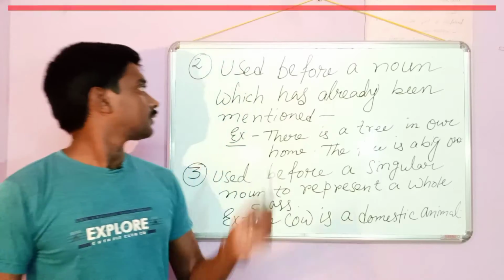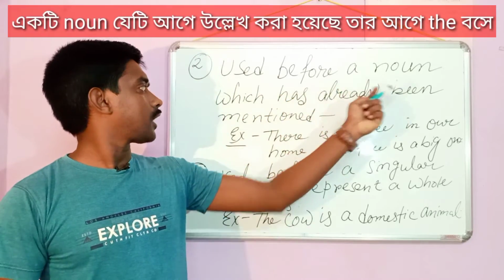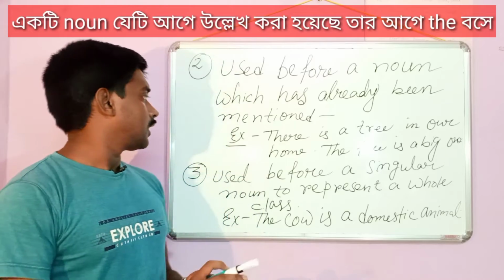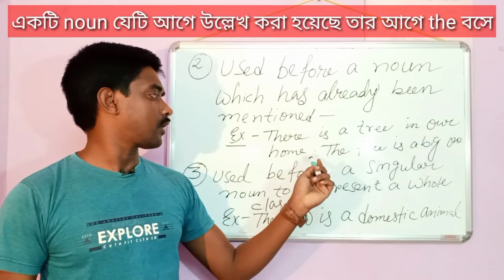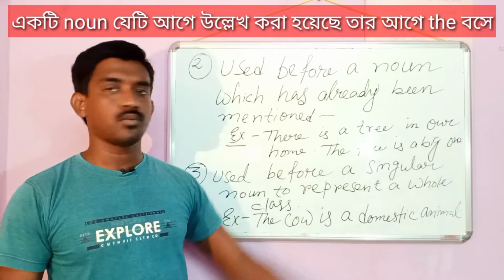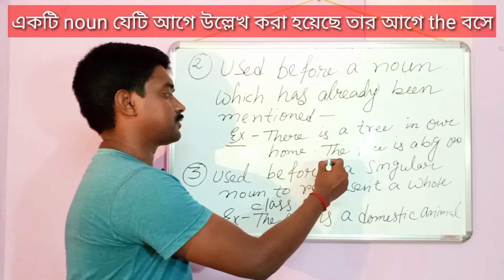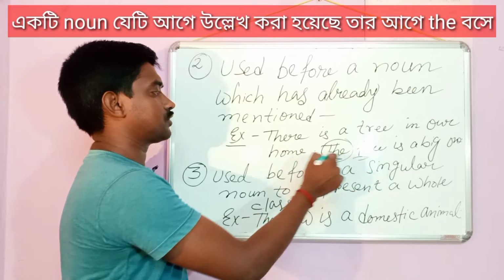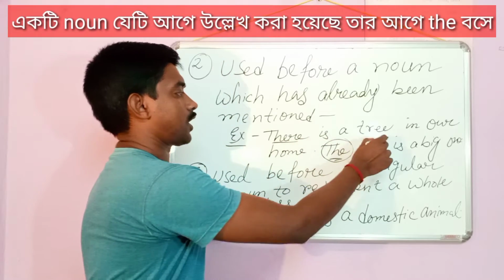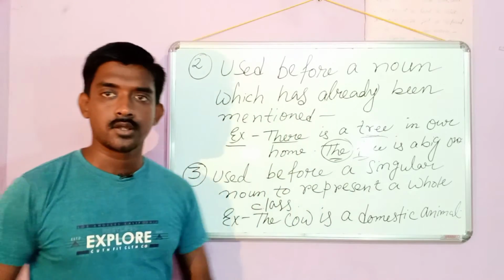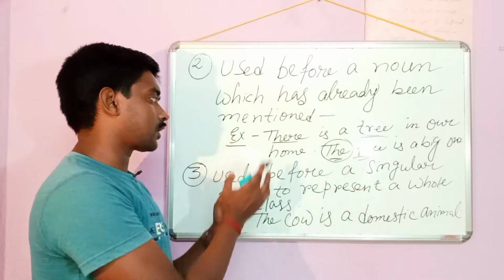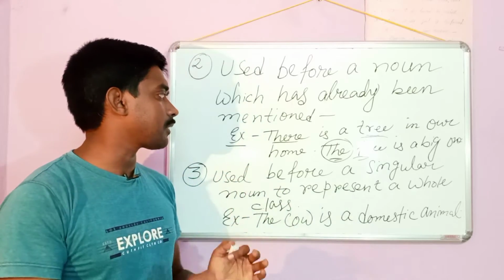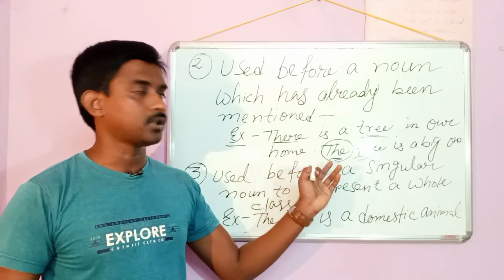Number 2, the is used before a noun which has already been mentioned previously. It means, there is a tree in our house. The tree is a big one. So here the is placed before tree, but about this tree we have already spoken in the first line. So when we have already talked about something or someone, the next time when we are speaking about the same thing, we use the.